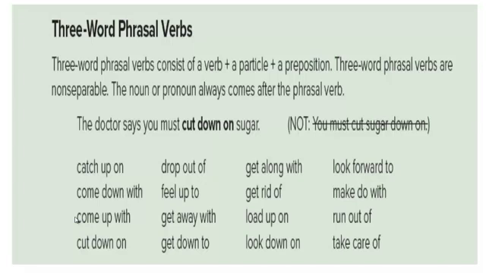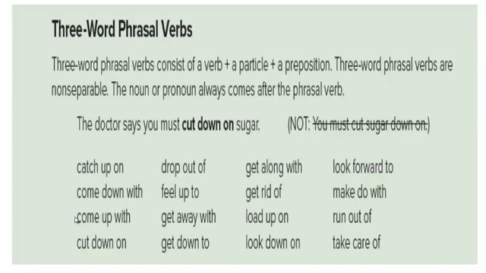Three-word phrasal verbs are those consisting of a verb, a particle, and a preposition. Three-word phrasal verbs are non-separable. The noun or pronoun always comes after the phrasal verb. The doctor says you must cut down on sugar, not must cut sugar down on.